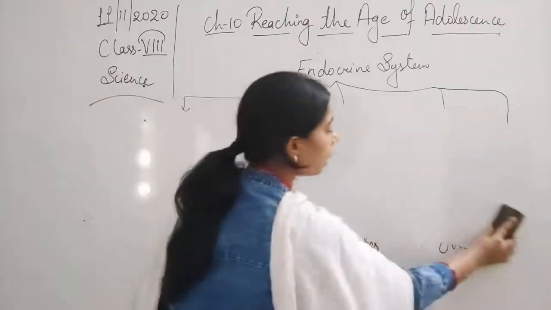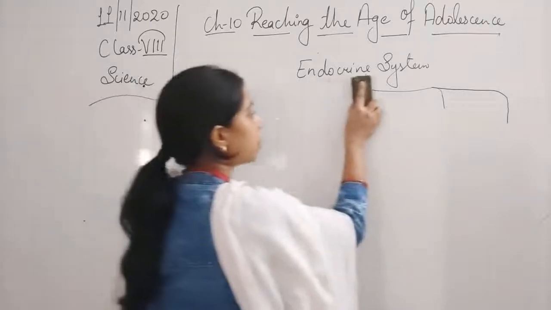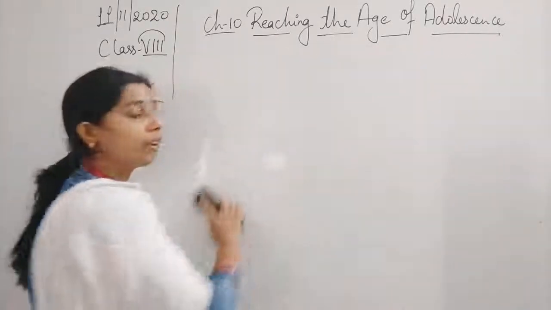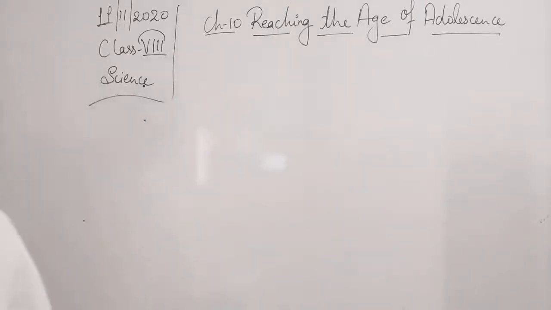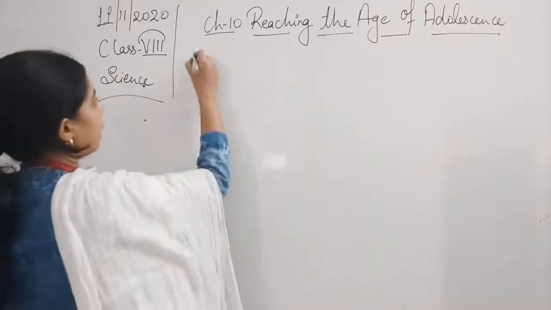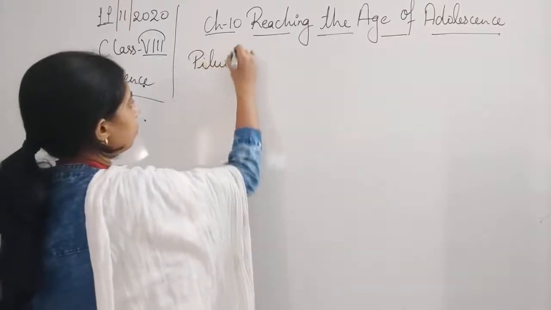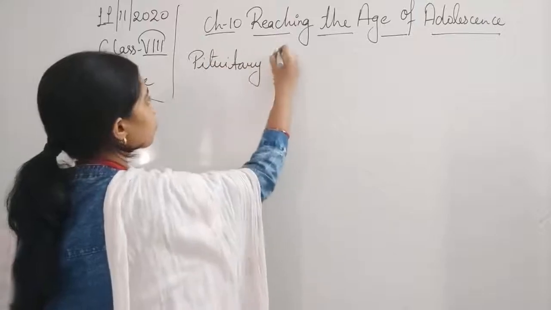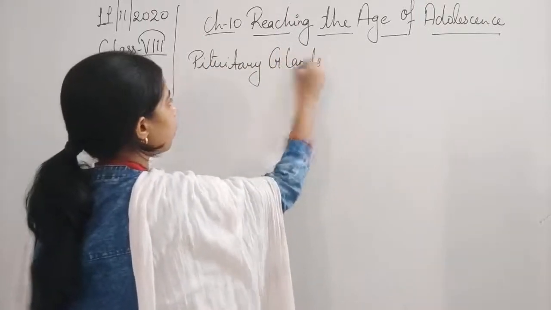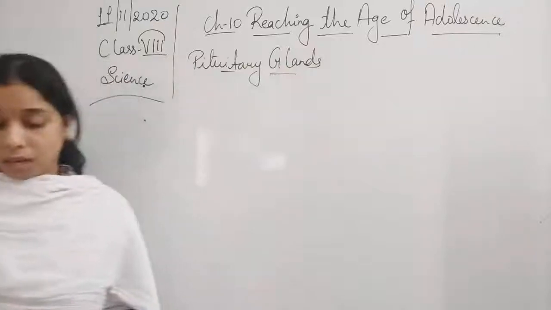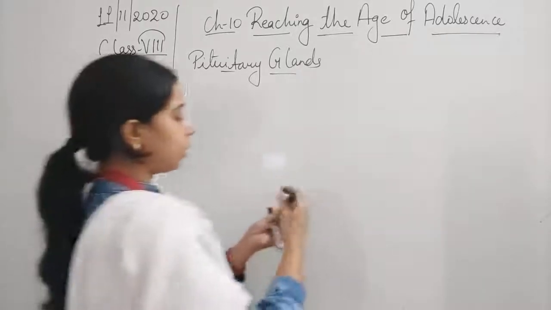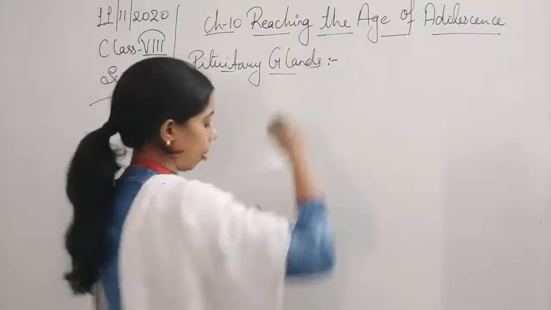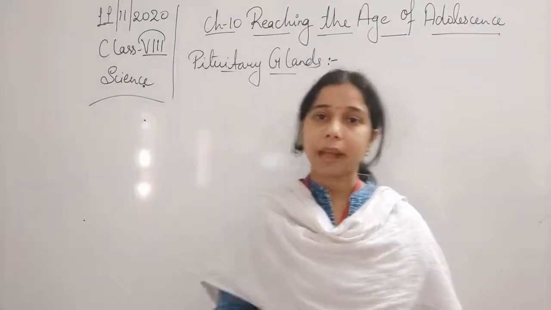So till now students, we have studied that the endocrine system includes all the different kinds of glands, and glands are responsible for the release of hormones. So first is the pituitary gland. Students, it is the most important gland.